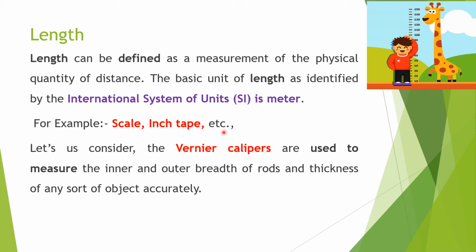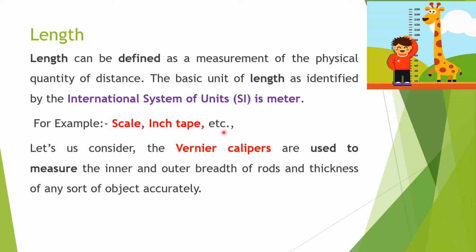Let us consider in a laboratory, a small meter scale is used to measure the length of any object. In a meter scale, the smallest length, which means 1 millimeter, can be measured. That is the least count of a meter scale. If you want to measure a substance which has 1 inch, which means 2.54 centimeter, but we are getting only a reading of 2.5 or 2.6 centimeter, the measurement is not accurate. Is it possible to measure?